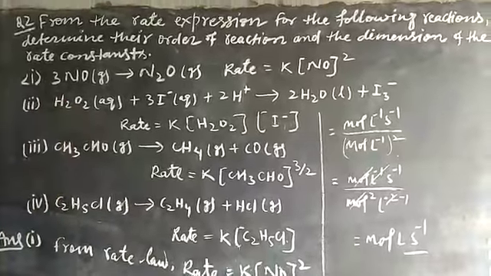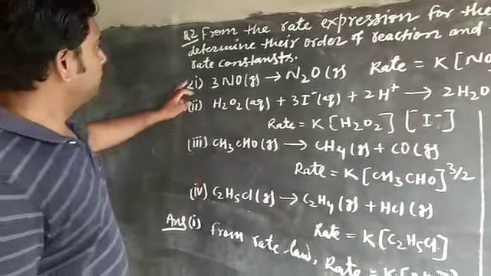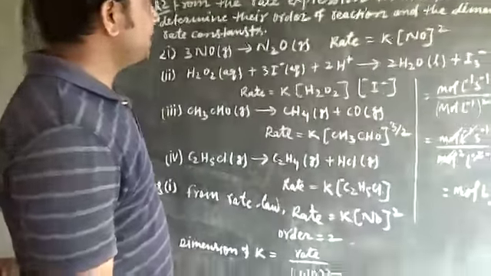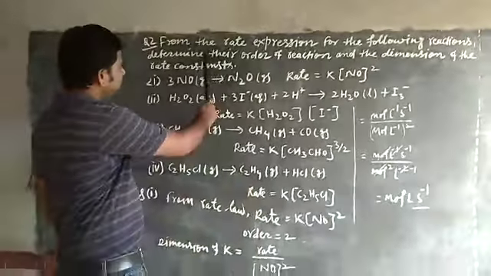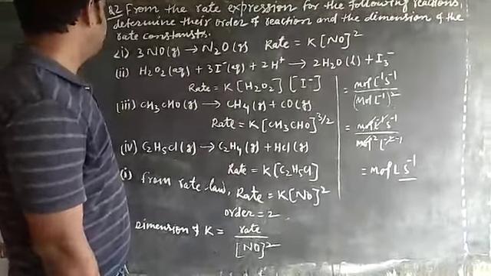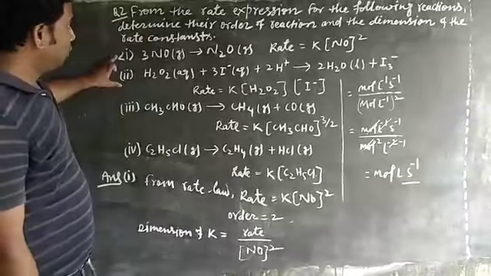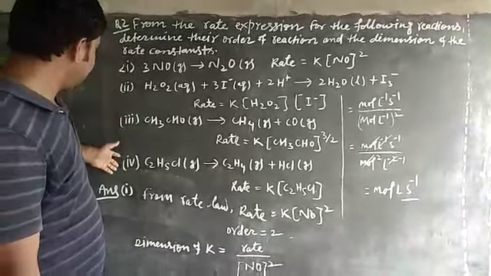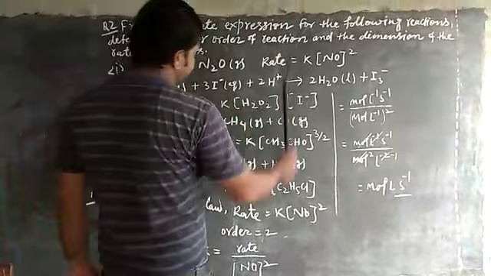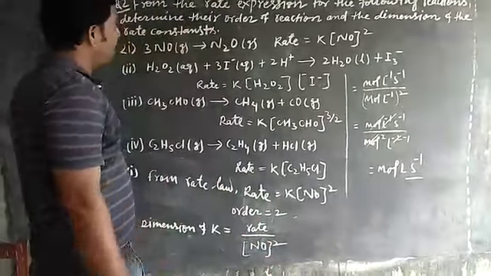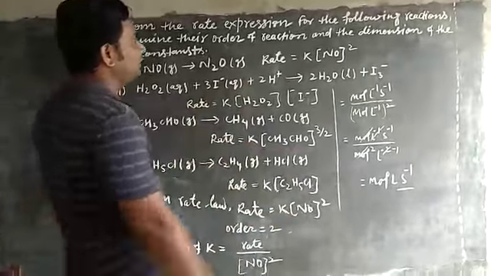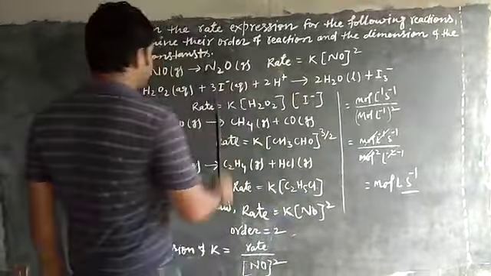And the second question of this chapter is: from the rate expressions for the following reactions, determine their order of reaction and the dimension of the rate constant. So these are the reactions in which rates are given, and we have to determine the order of reaction and dimension of rate constant.